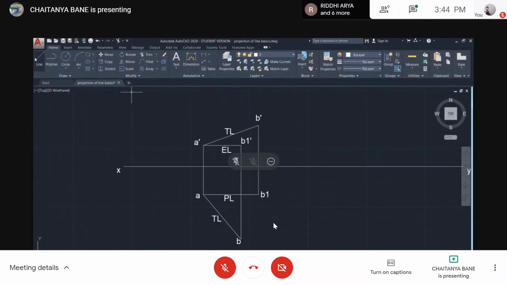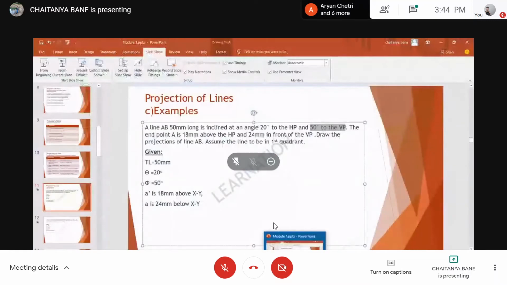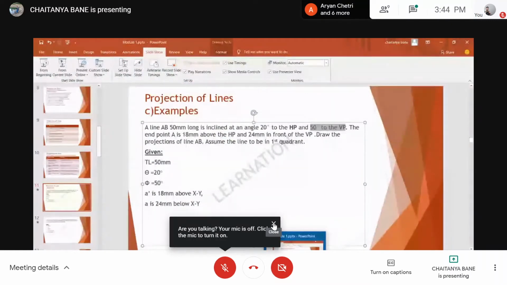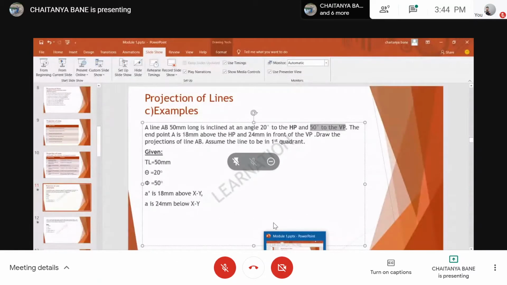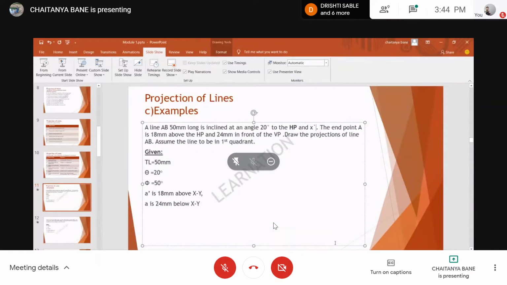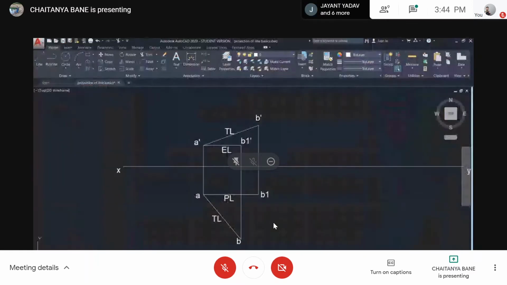So now what we do, this isn't the front view. This is the front view of the two cases we took, but the actual line is inclined to both, right? We took two cases: one time the line is parallel to the VP and inclined to the HP, and the second the opposite. But our line isn't like that, our line is inclined to both at the same time. So what we need to do is now this. This point is somewhere here.